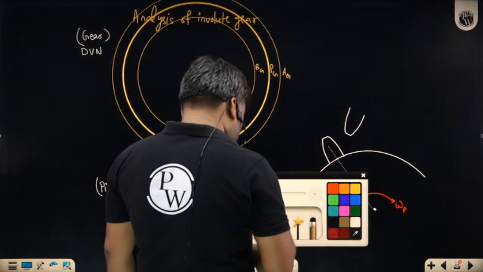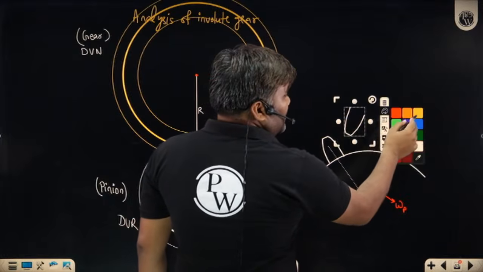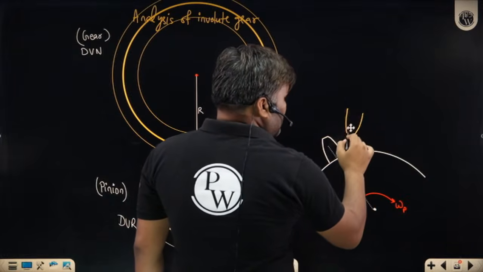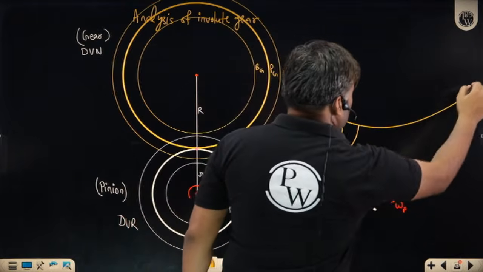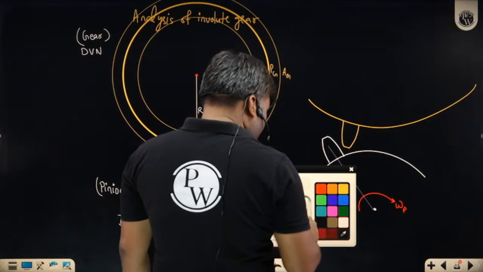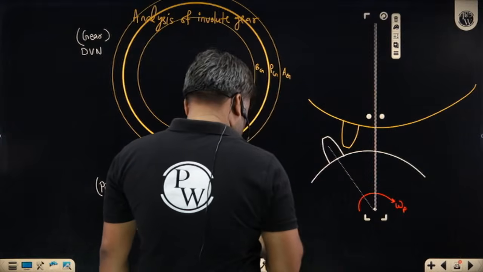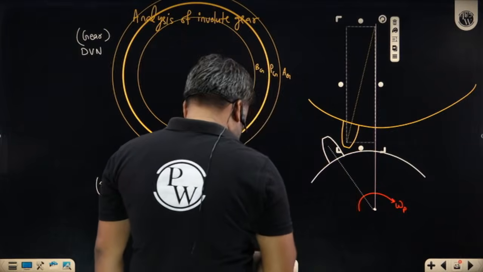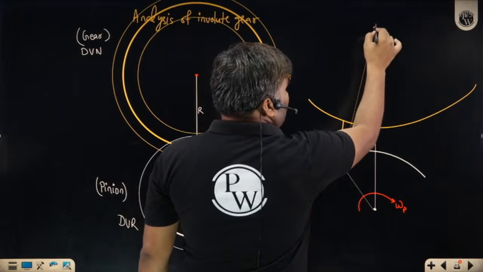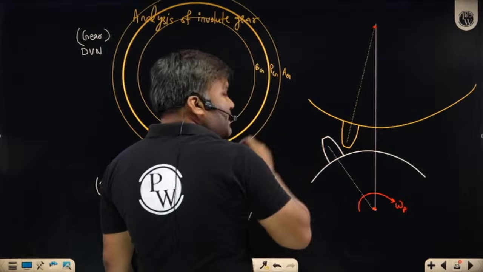On the other hand, how will the gear's teeth look? The gear's teeth I have shown in yellow color. They are also in the radial direction. Radial direction means something like this. Careful, this is the situation. Its center is somewhere here. In the radial direction we have another tooth, and in the radial direction we have the pinion's teeth.